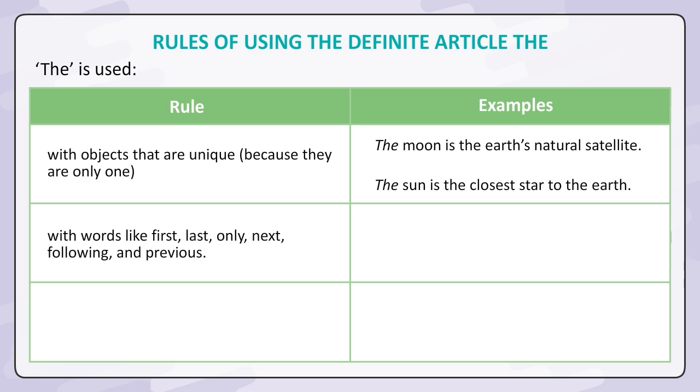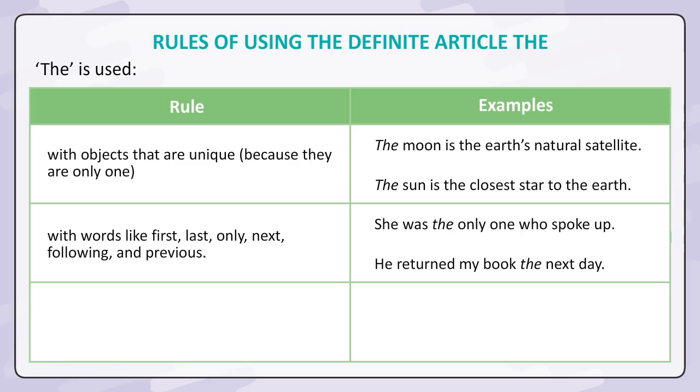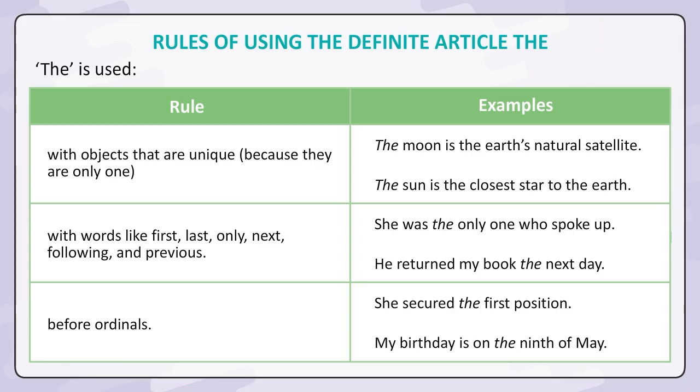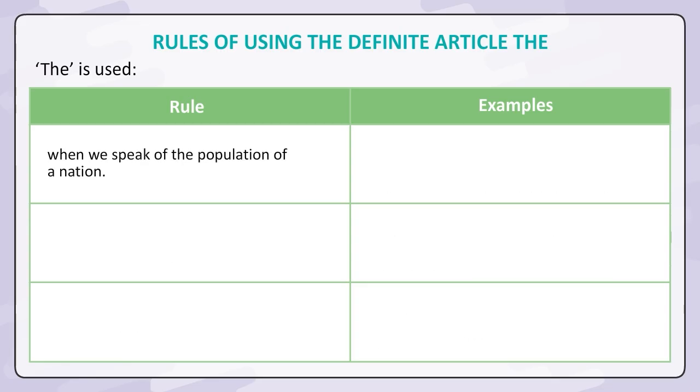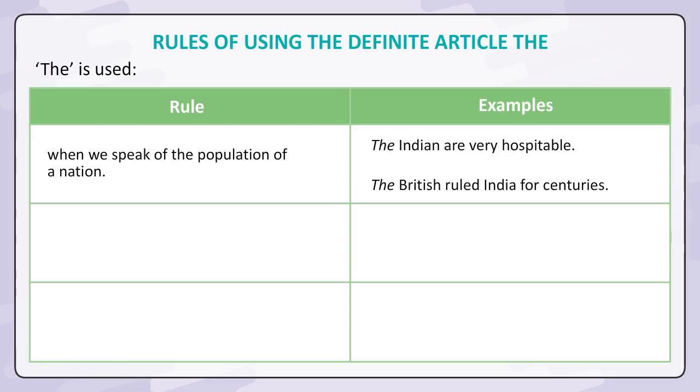With words like first, last, only, next, following, and previous. She was the only one who spoke up. He returned my book the next day. Before ordinals. She secured the first position. My birthday is on the 9th of May. When we speak of the population of a nation, the Indians are very hospitable. The British ruled India for centuries.